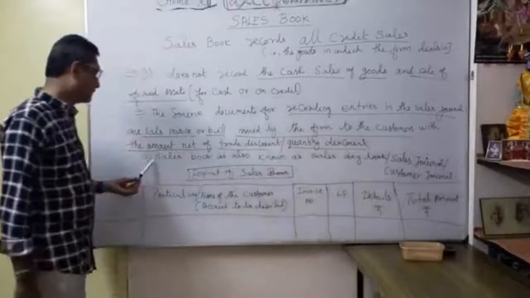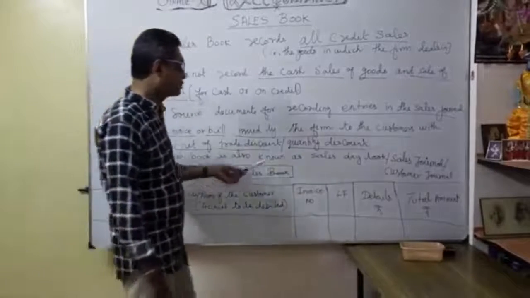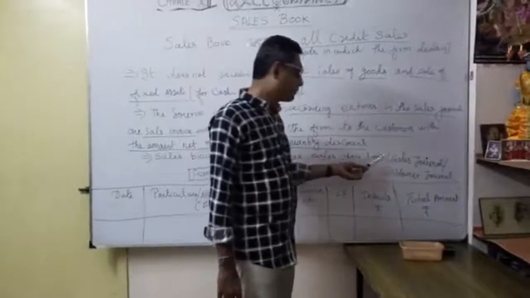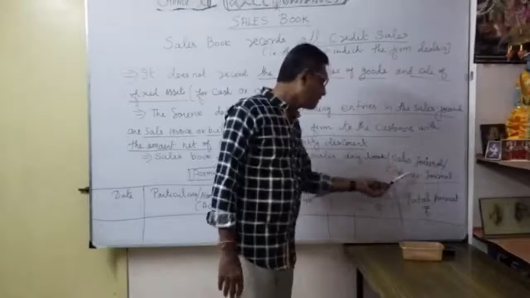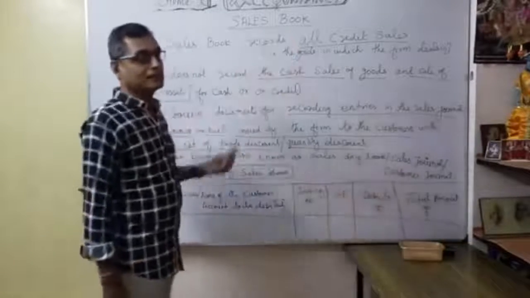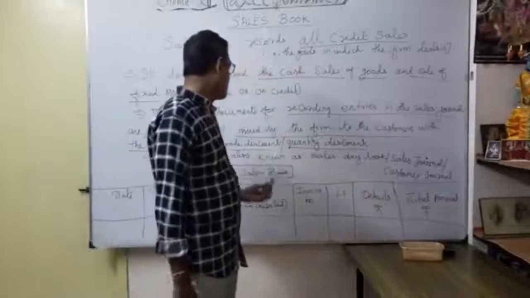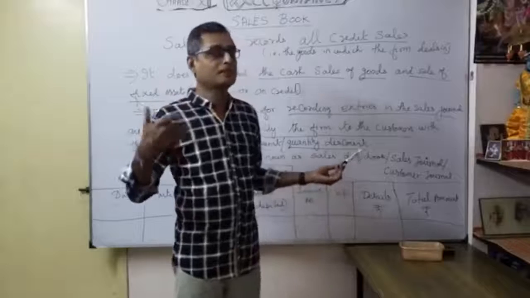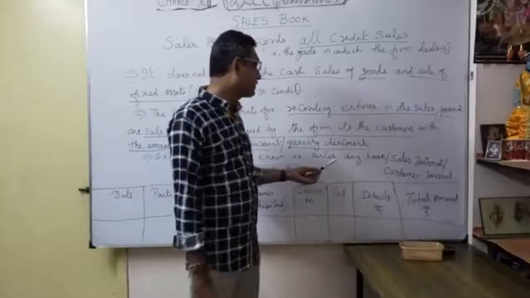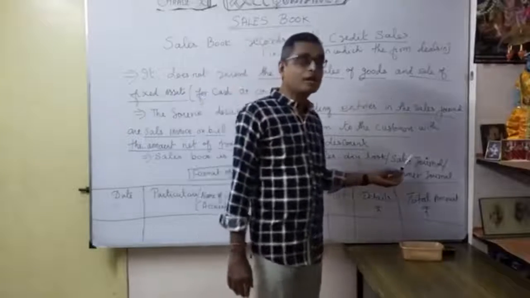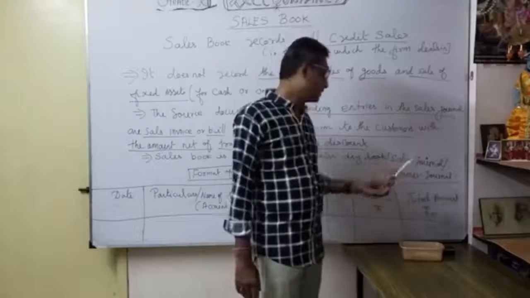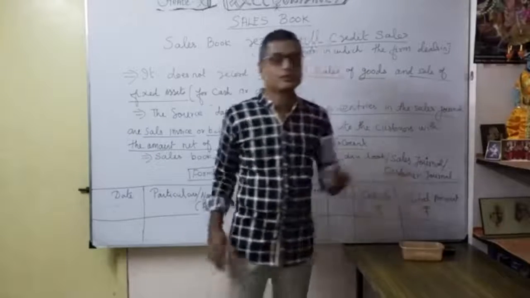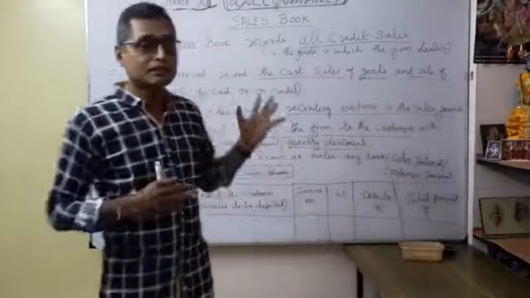In the same manner, the sales book is also known as the sales day book, sales journal or customer journal. Three other names we can say. Apart from sales book, we can say sales day book, because every day we prepare the credit sales; that's why it is called the sales day book. Thereafter, it is also called the sales journal, or customer journal. So three other names for our sales book.